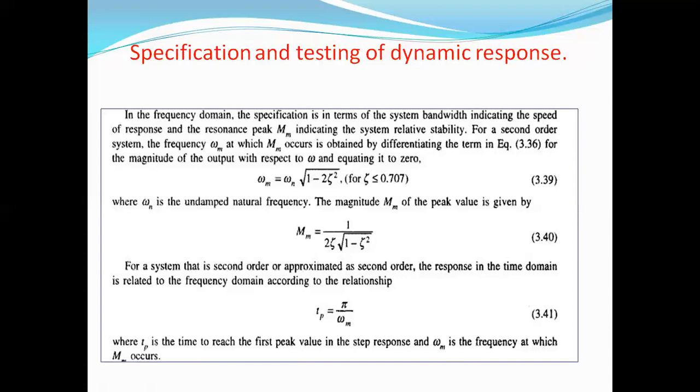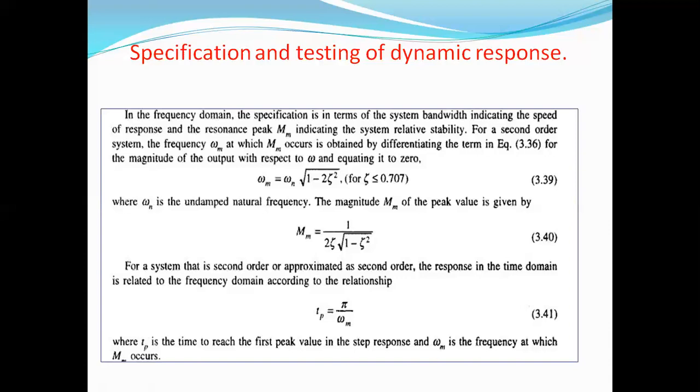For the first order system, the time constant, which is the time required for the output to reach 63% of the final value, is used to define the speed of the response.